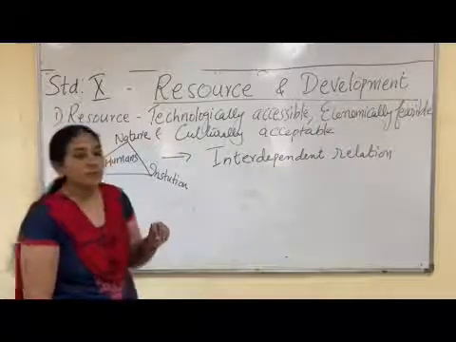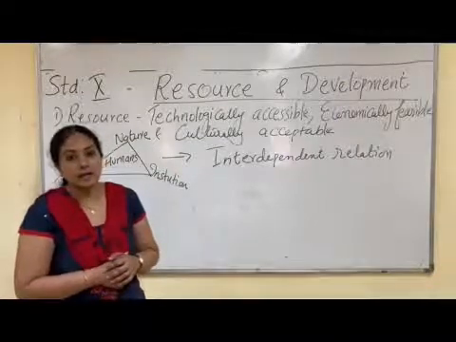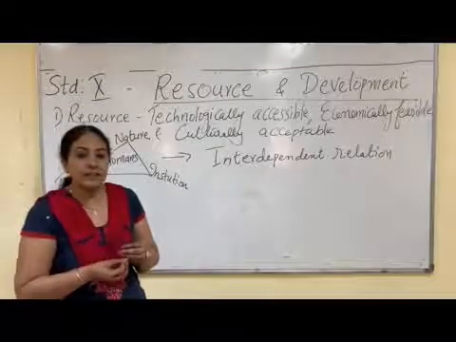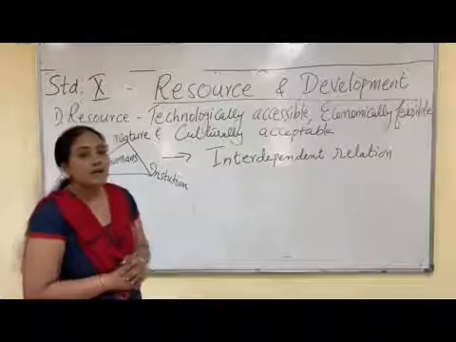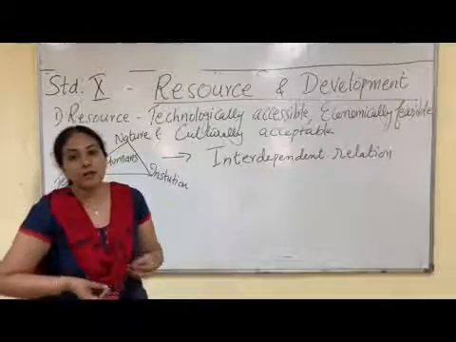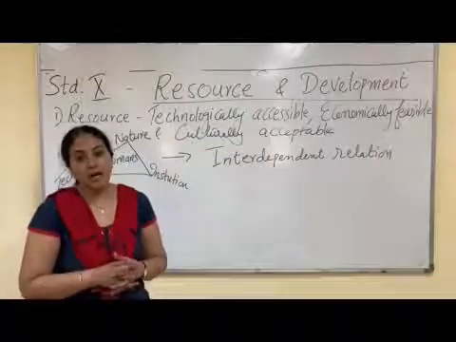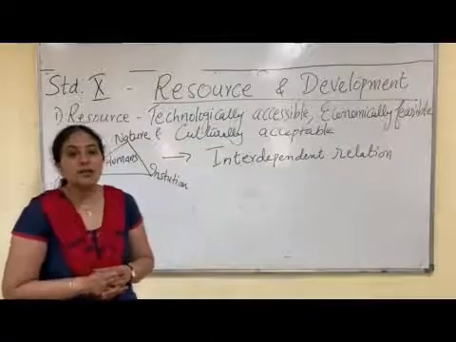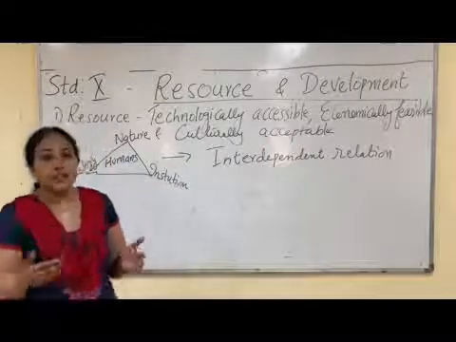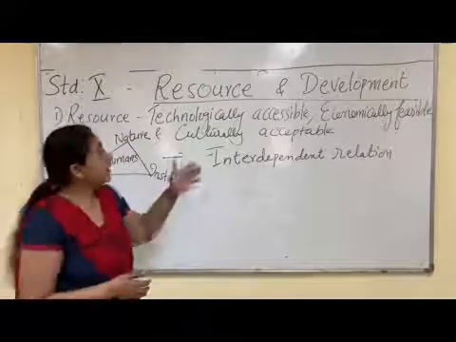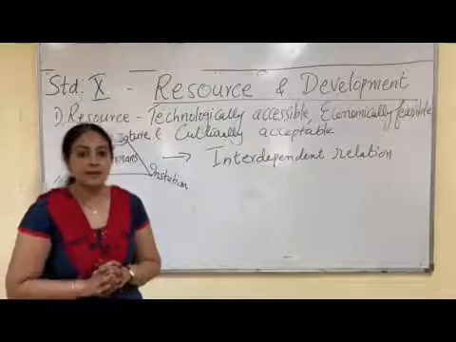So the resource should be such that we are easily able to access it through technology. If we can easily access through technology, then only it will become a resource. If we get monetary benefit out of it, it is a resource. And if it is accepted by our culture and tradition, then it becomes a resource. So resource is something which is found on earth and satisfies the human needs, provided it is technologically accessible, economically feasible and culturally acceptable.